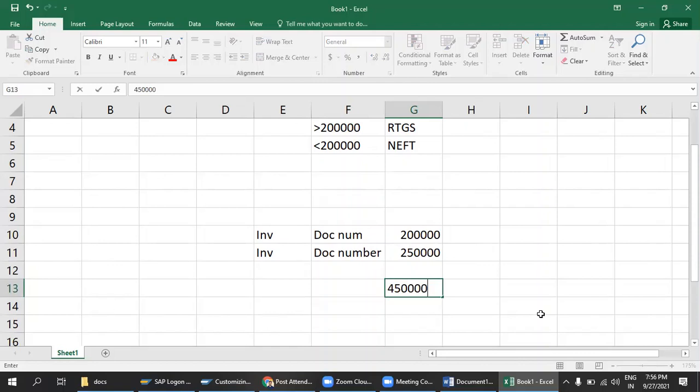For 2 lakh the system will generate NEFT, and for 2 lakh 50,000 the system will generate RTGS. But the bank will treat this amount of 4 lakh 50,000 as RTGS. They don't treat 2 lakh as NEFT and 2 lakh 50,000 as RTGS. Yeah, I understand your question.